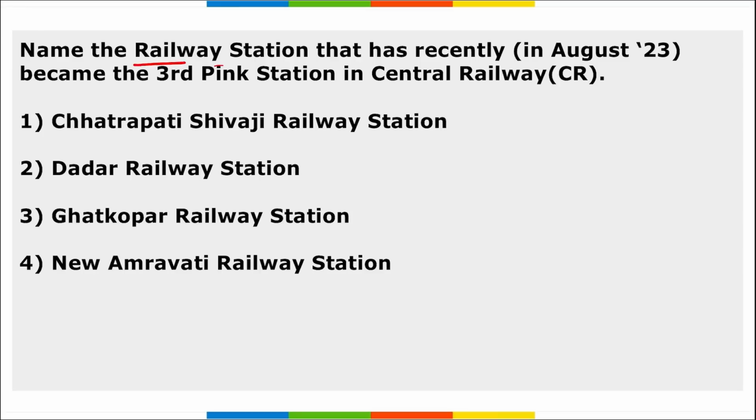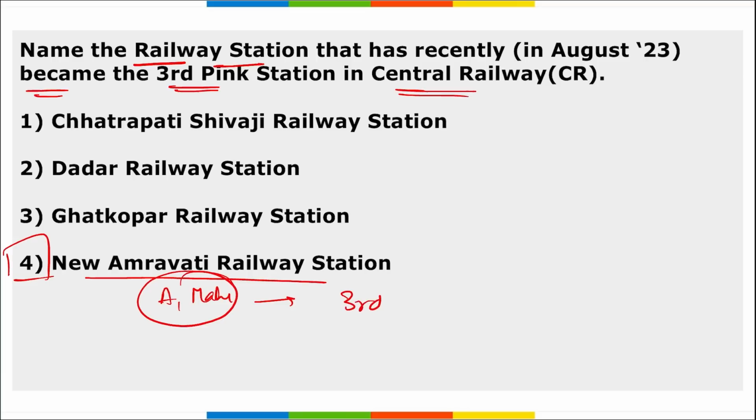Next, name the railway station that recently became the third pink station in Central Railways. It is your New Amravati railway station. Where is this New Amravati railway station? It is in Amravati in the state of Maharashtra, correct. It became the third station within Central Railway and the first station in the Bhusawal division of Central Railways to be designated as pink station.